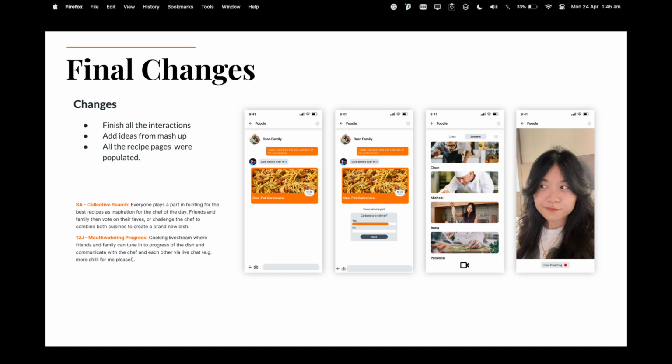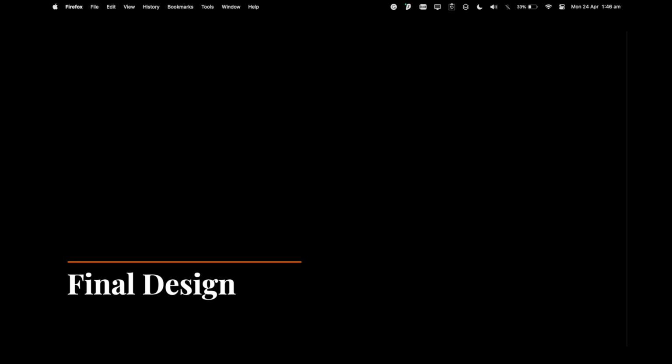For the final iteration, what was left to do was add the ideas I originally came up with during mashup and see if there were any issues with the interactions in untested areas. The final design.